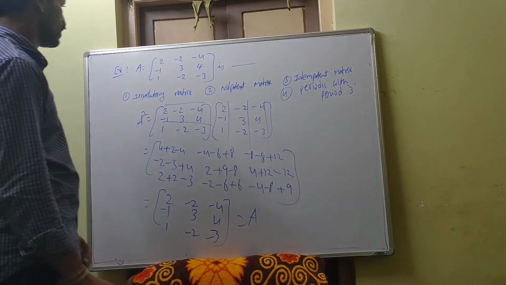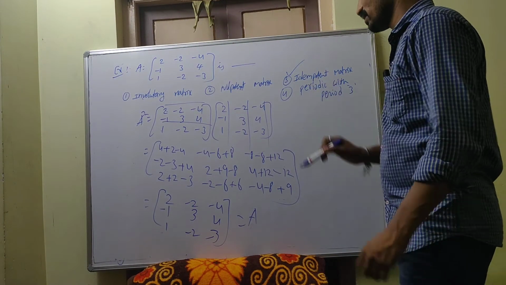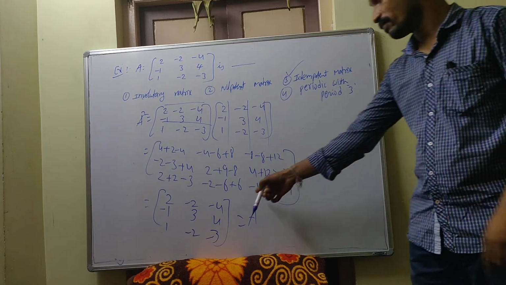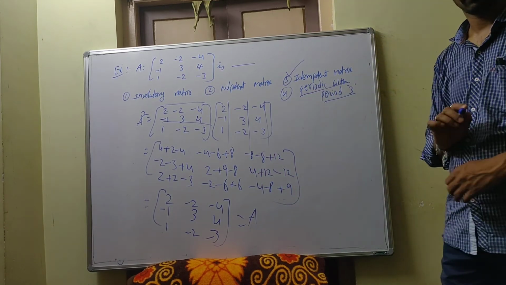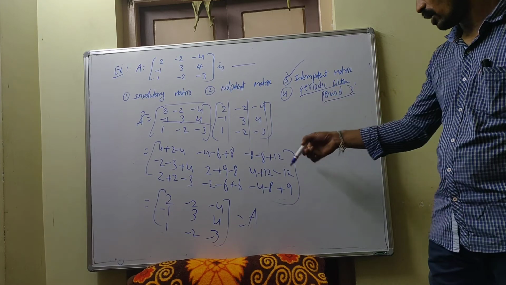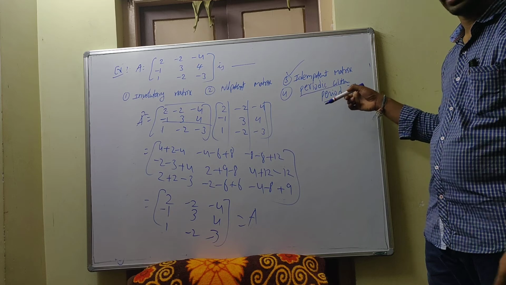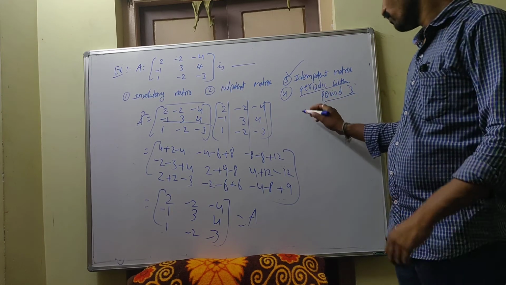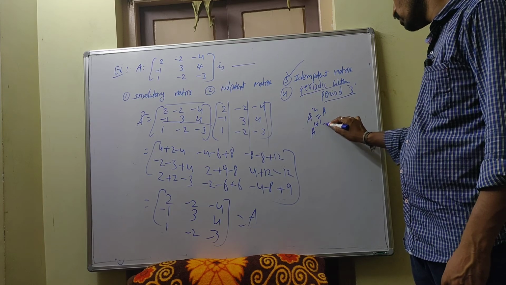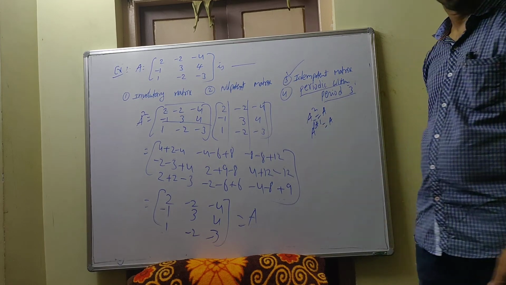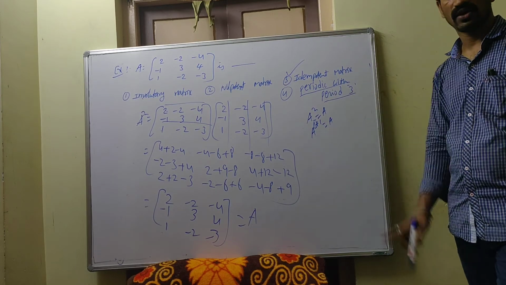So what is this matrix? This is nothing but an idempotent matrix, but it may be a periodic matrix also. But what they gave is periodic with period 3. If you have one more option here in the place of this one, periodic with period 1, that is correct. Because A square is equal to A means you write A power 1 plus 1 is equal to A. Here in the place of k, 1, it is also a periodic matrix, but with period 1. But here I gave 3.